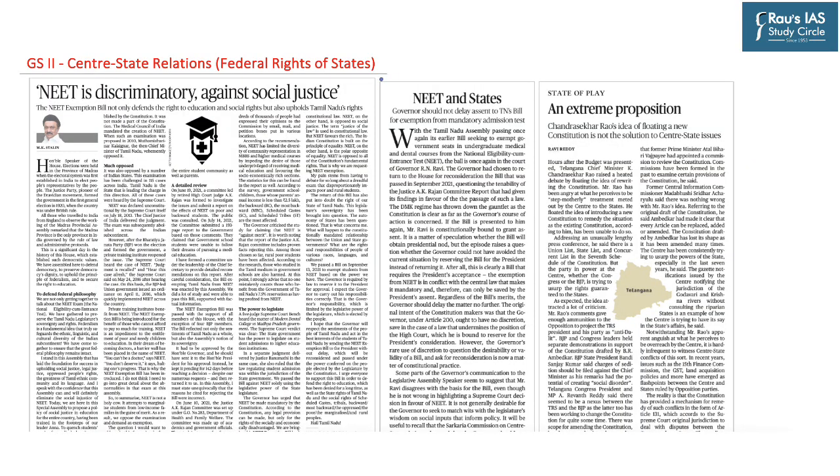Now let's take up these articles appearing in the editorial section on page number 8 and 9. This news says, NEET is discriminatory against social justice. The NEET exemption bill not only defends the right to education and social rights but also upholds Tamil Nadu's rights. So clearly this article is with respect to upholding the rights of the state of Tamil Nadu in excluding the mandatory nature of the NEET examination for its students in the state.